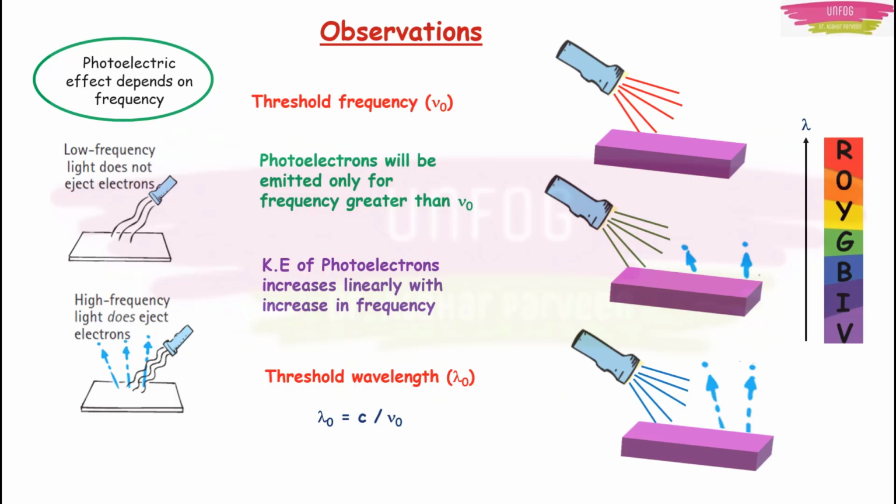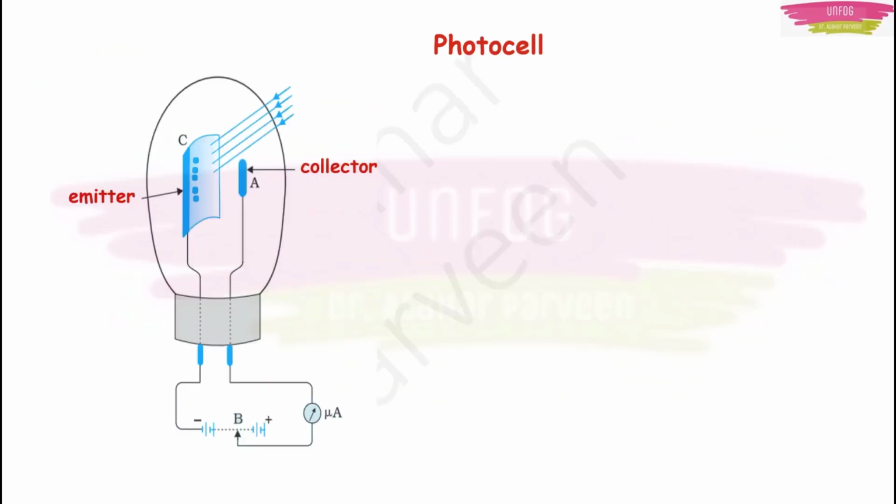Now, because of the photoelectric current, I told you that it gives many applications of the photoelectric effect. One of the best is this photocell. The same process happens here also. You give the light and then electrons get collected at the collector region. They are emitted from the emitter plate and collected in the collector plate. And then photoelectric current will flow and you can have a current in the photocell.